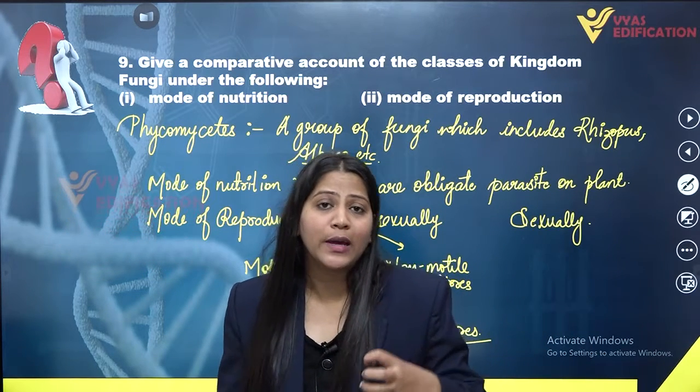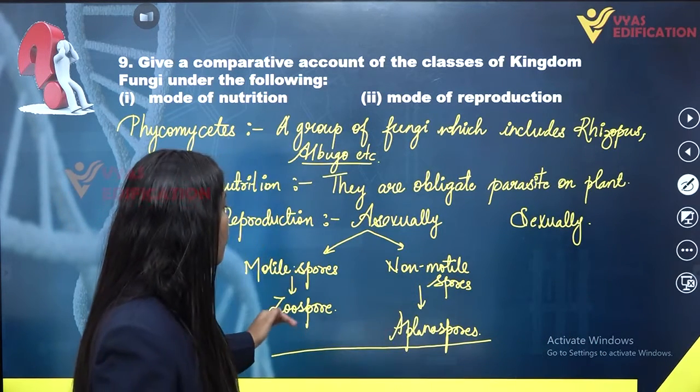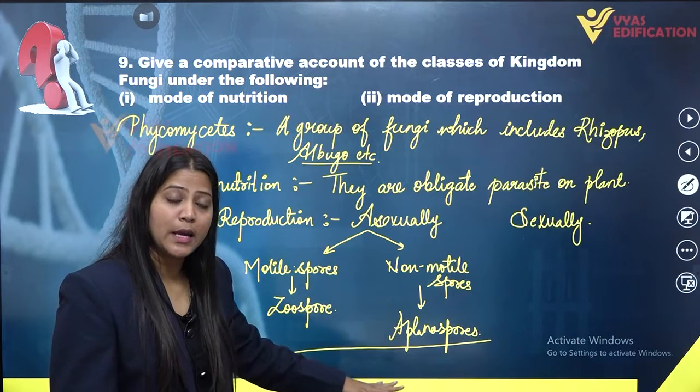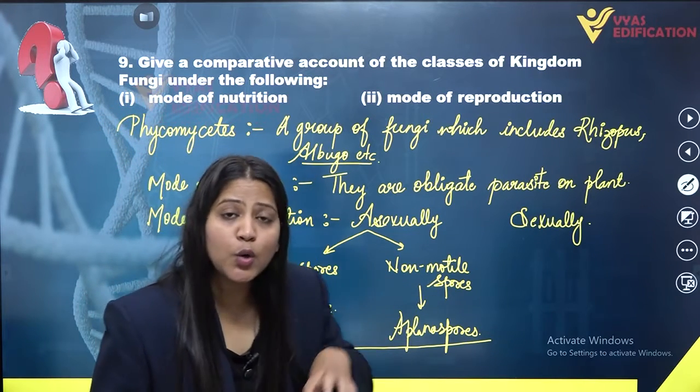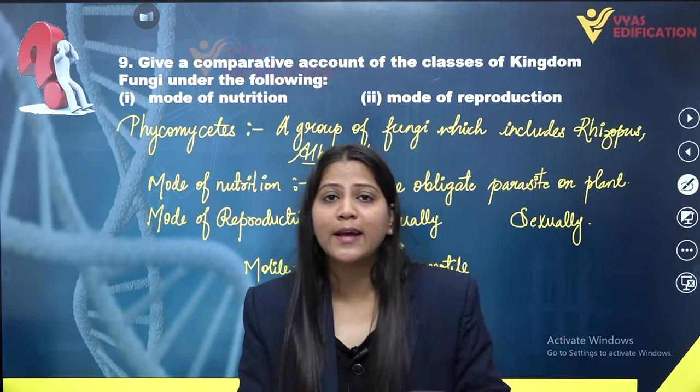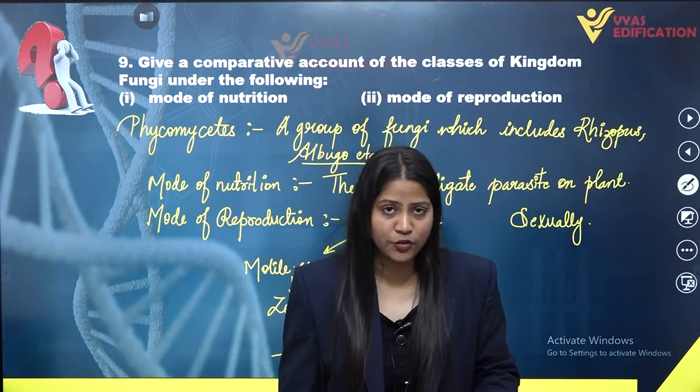That is why we can say that both spores, zoospores and aplanospores, are produced endogenously in a specialized structure known as sporangia.